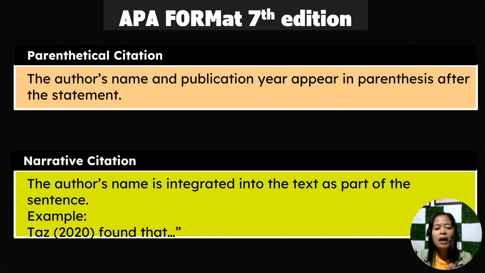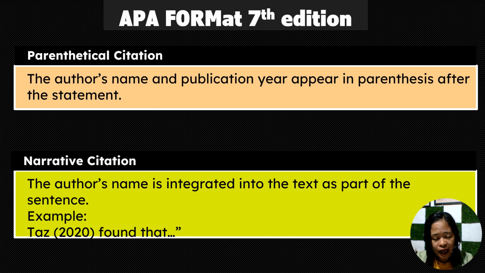In parenthetical citation, the author's family name and the publication year appear in parentheses after the statement. So that is parenthetical citation.